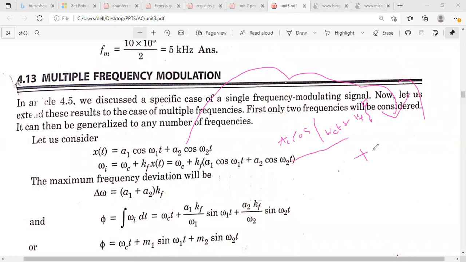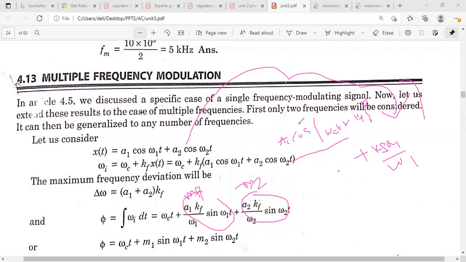Here, if you integrate the first term, what you will get is A1 kf by omega 1 into sine omega 1 t. Like this you will get, and A2 kf by omega 2 into sine omega 2 t. A1 into kf divided by omega 1 is nothing but the modulation index. You can write this as M1 and M2, representing the modulation indices. Kf is the frequency sensitivity factor, and this constant into the frequency sensitivity is what we call the frequency deviation, right?